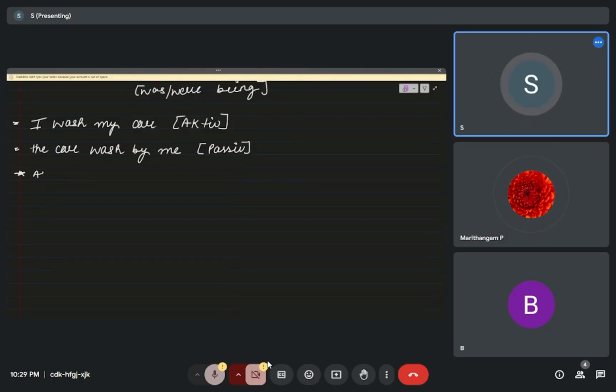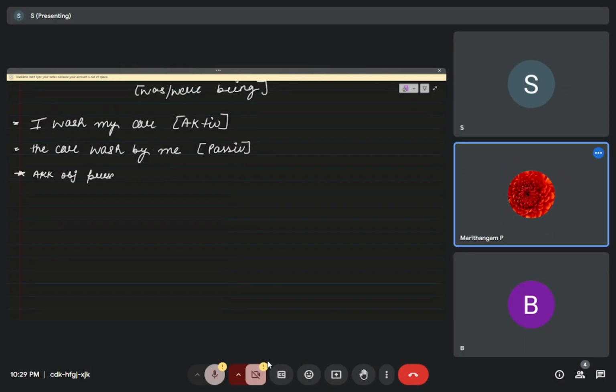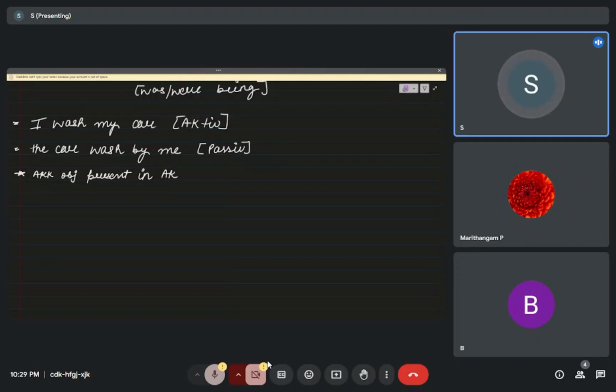So the point is the accusative object is present in the active sentence.